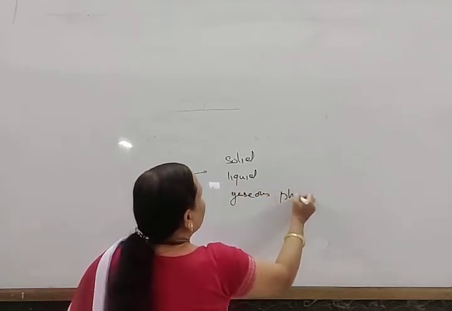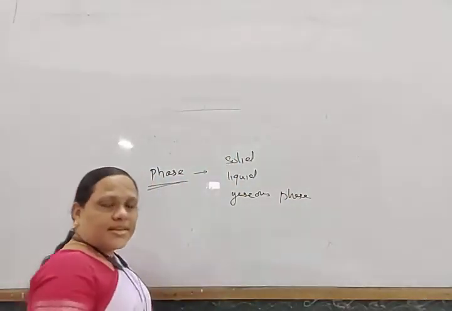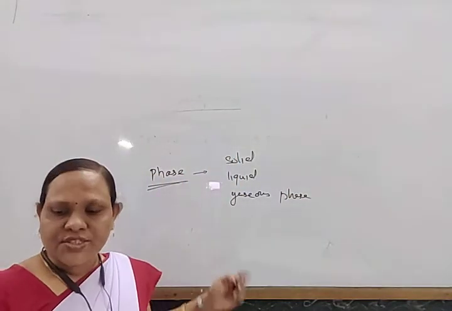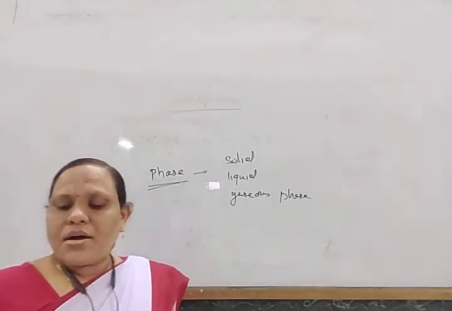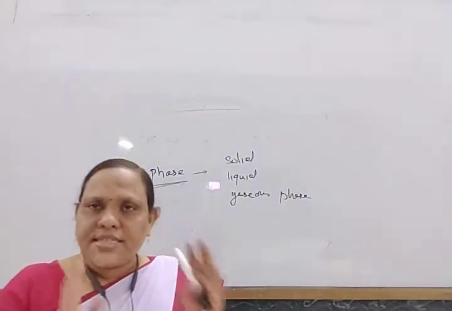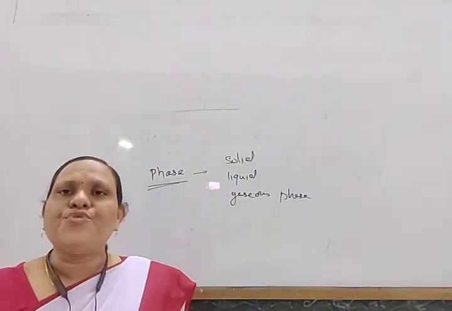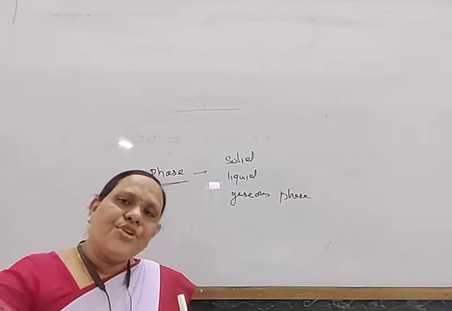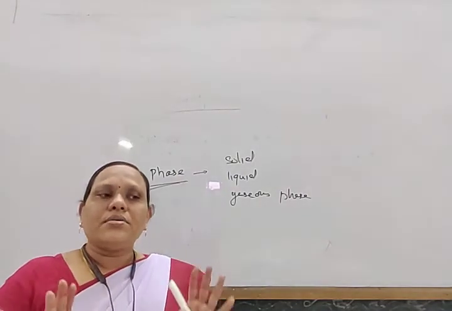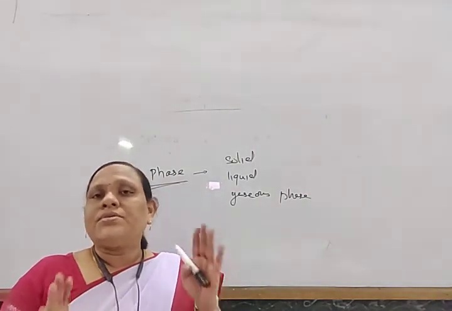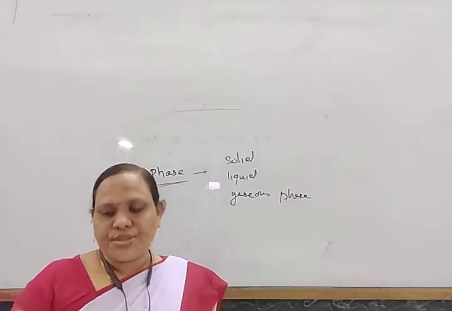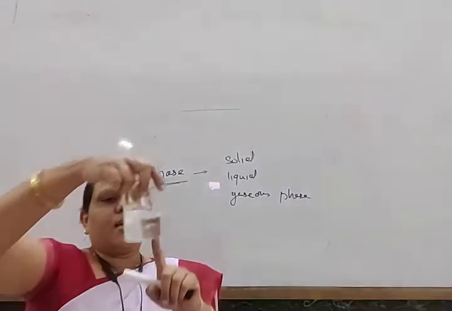If a system consists of only one phase and it is uniform throughout, that is known as the homogeneous system.